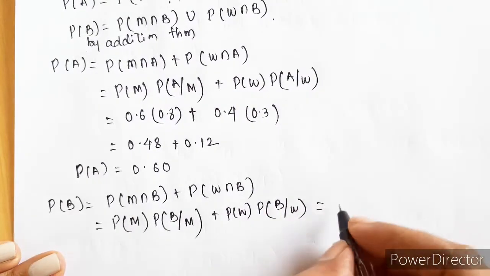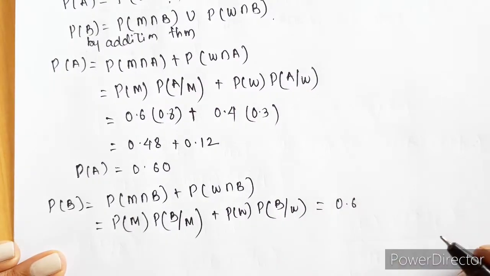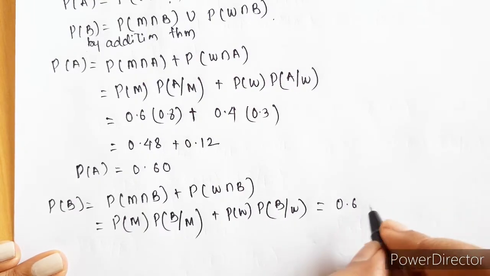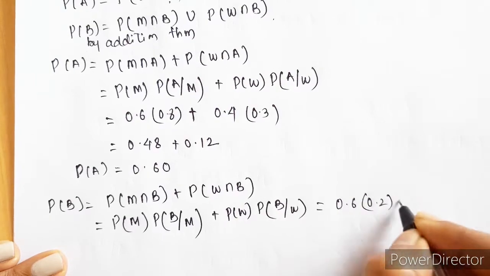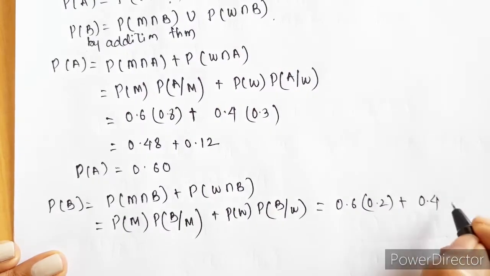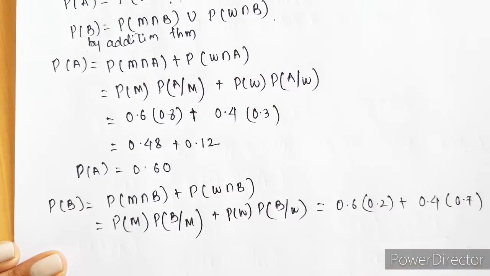The probability of male is 0.6 and the probability of ordering dish B given that he is a male is 0.2. Then the probability of woman is 0.4 and ordering dish B is 0.7.